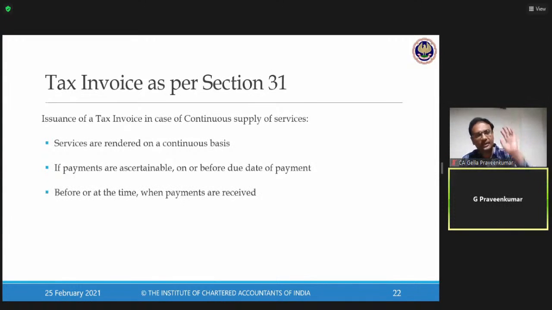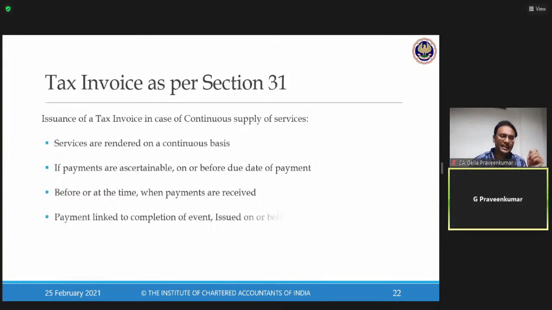Sir, there is no possibility for me to ascertain the date of payment. Then before or at the time when the payments are received, as per the contract. I don't have clarity when I have to issue a tax invoice. Don't worry. Please issue your invoice before or when payments are received. Sir, neither do I have clarity with that, nor payments.